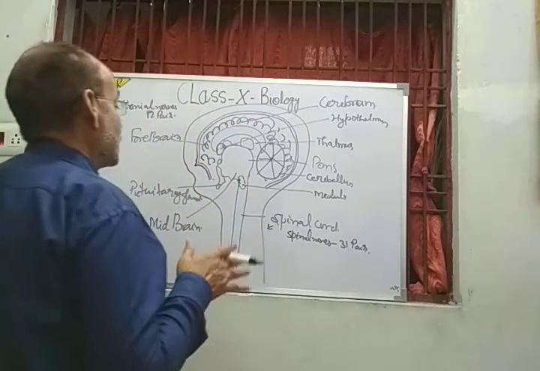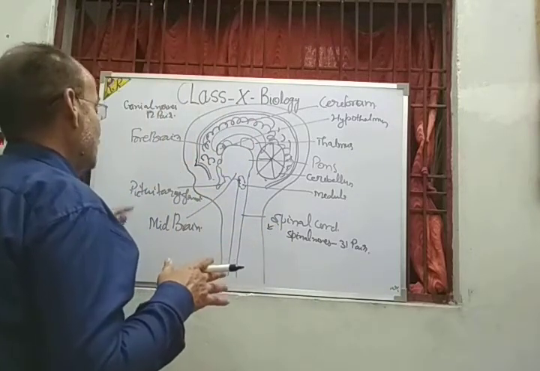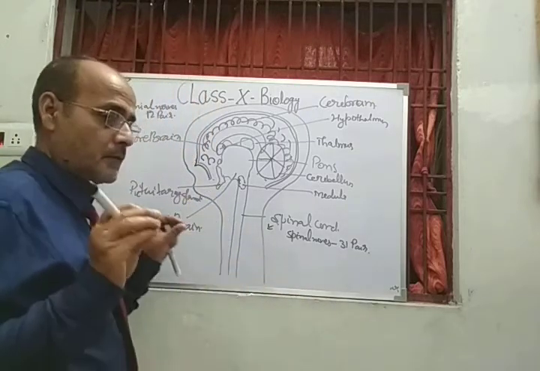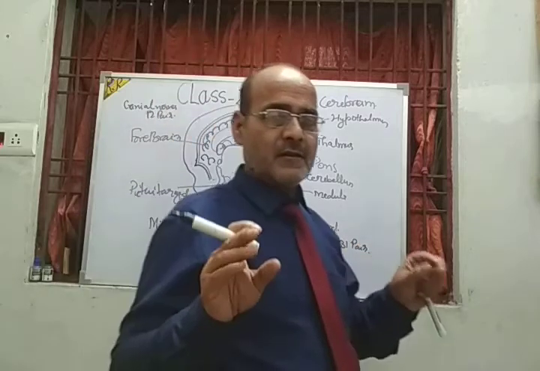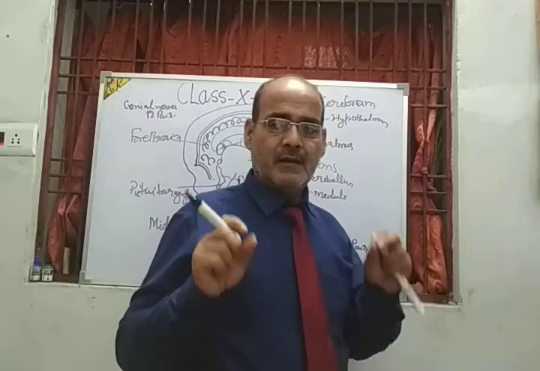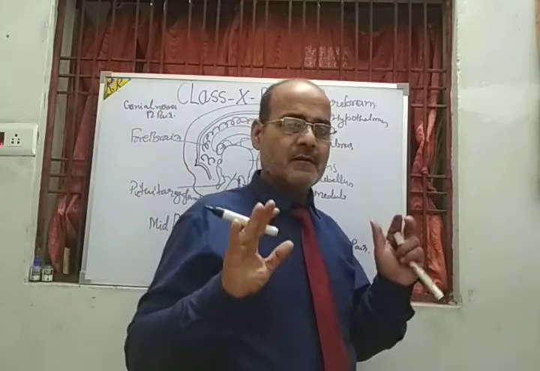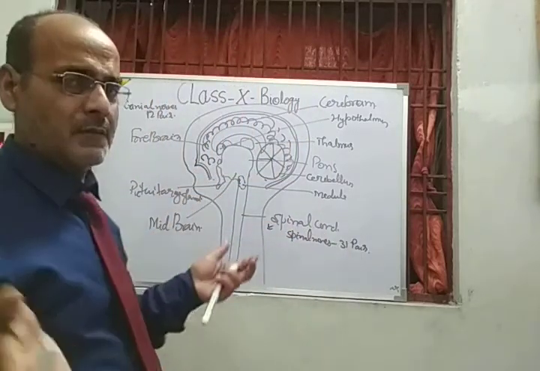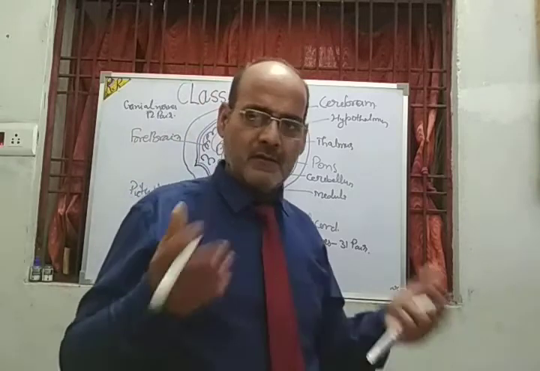Hypothalamus controls the hormone secretion by the pituitary gland. And the forebrain controls the optic, olfactory and gustatory nerves. So my dear students, this is the summary of the structure of the brain that I have discussed over here.